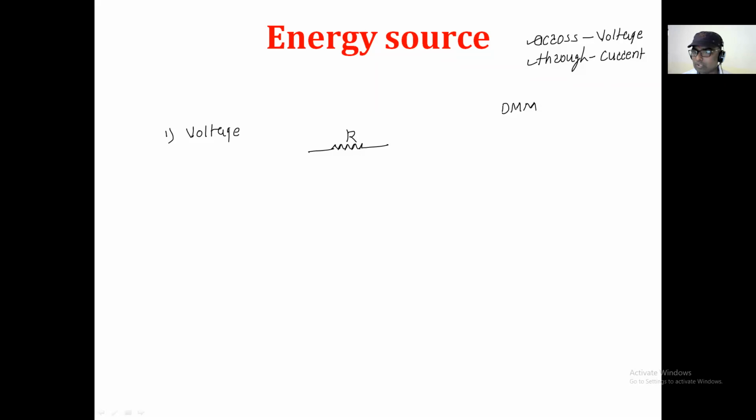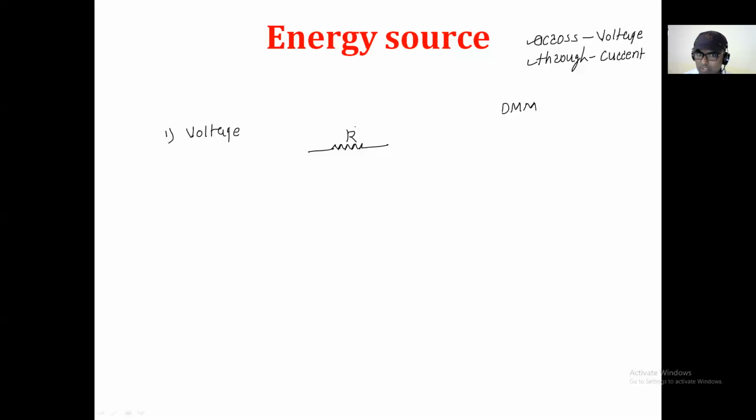So this is the digital multimeter. I think in the last semester for the workshop practice, I showed the picture of a digital multimeter. Do you remember that? This digital multimeter can be used for the measurement of voltage.